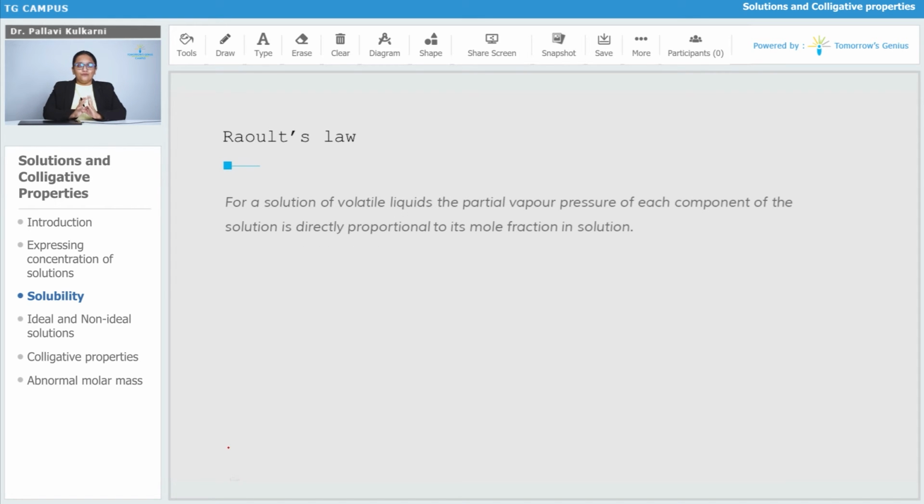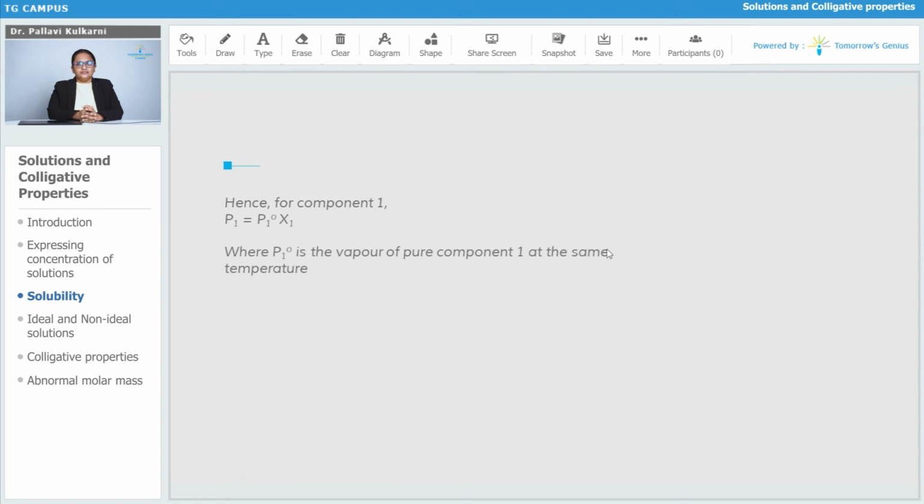For this case there is one very important law, named after the scientist Raoult, called Raoult's law. For a solution of volatile liquids, the partial vapor pressure of each component of the solution is directly proportional to its mole fraction in the solution. According to Raoult's law, for component 1 we can write P1 = P1° × X1.